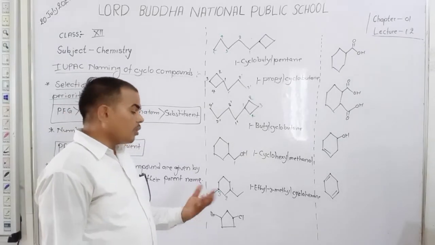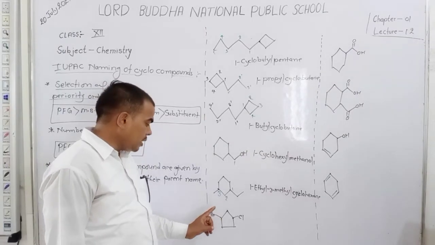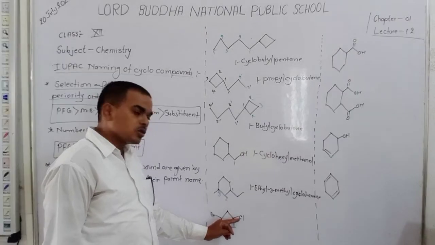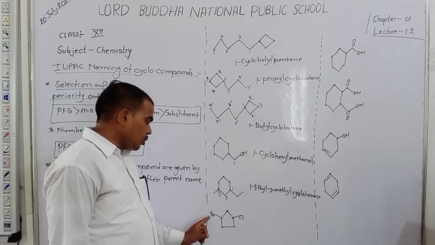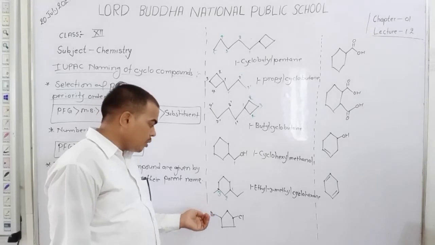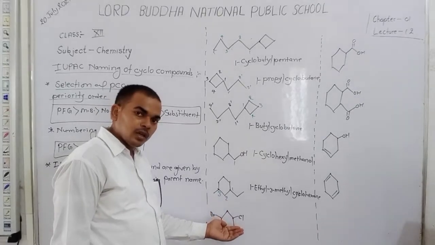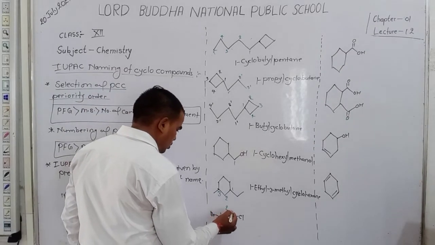But numbering starts from where? From Cl or from Br? Dear student, Br means bromo, Cl means chloro. Bromo, B comes before C in alphabetical order. So counting starts from here 1, 2, 3.